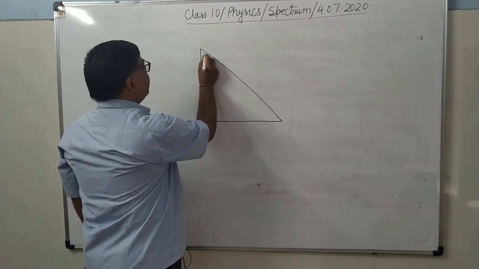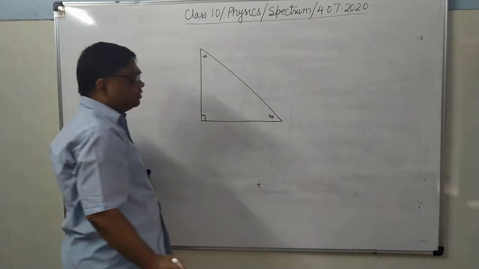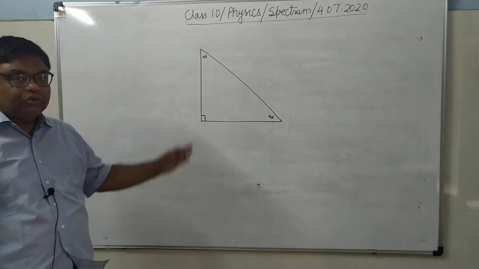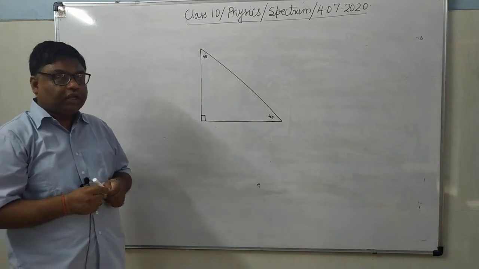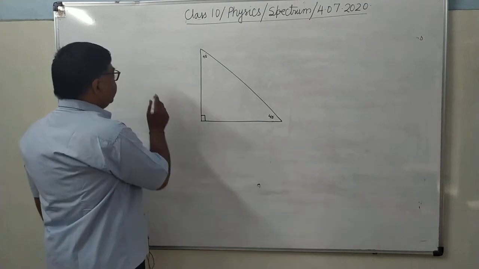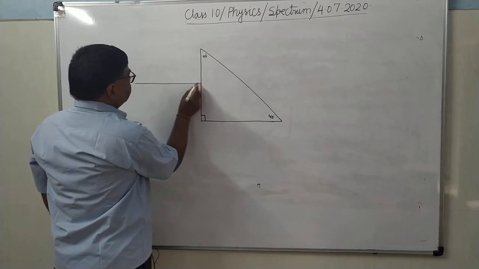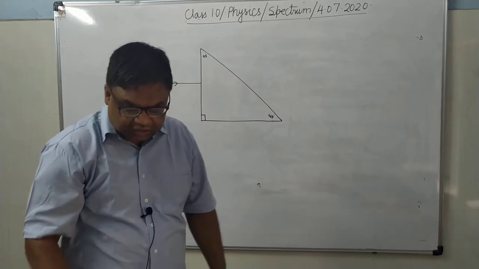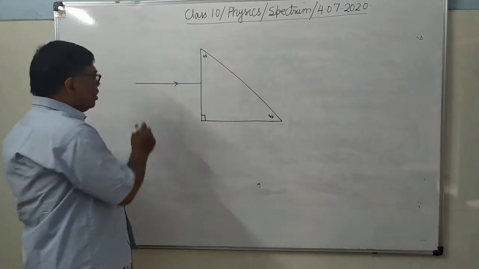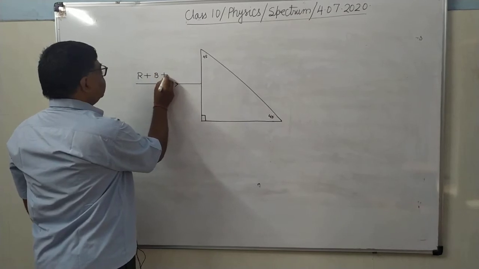This will be of 45 degree. This will be of 45 degree. In isosceles right angle triangle, you know that one angle is of 90 degree and remaining two acute angles will be equal. There is a ray of light, composite beam of light of 3 colors. It is combined red, blue and yellow. Red plus blue plus yellow.